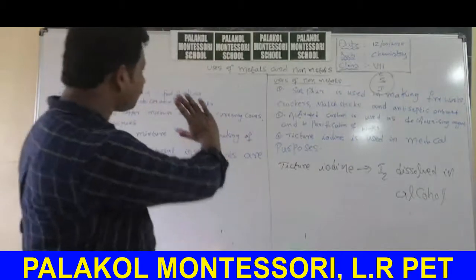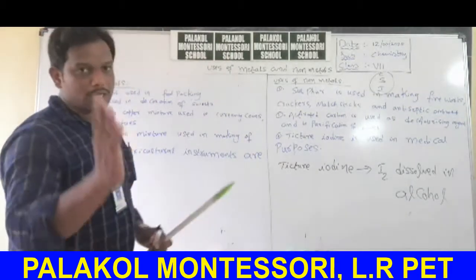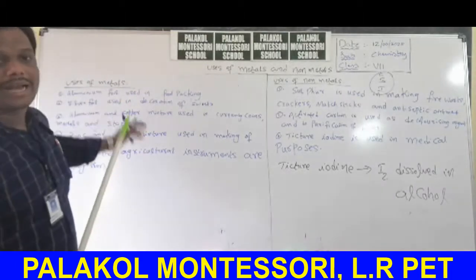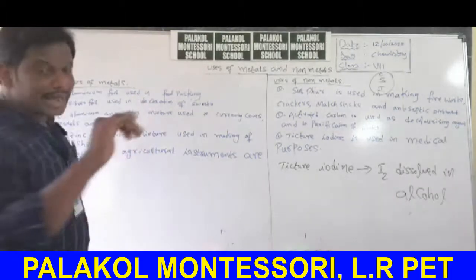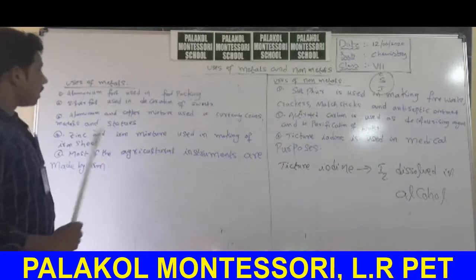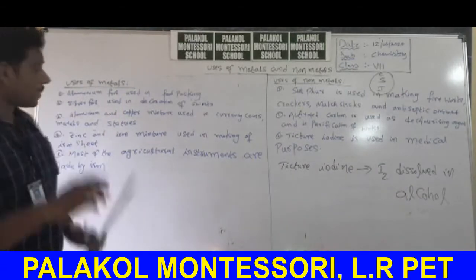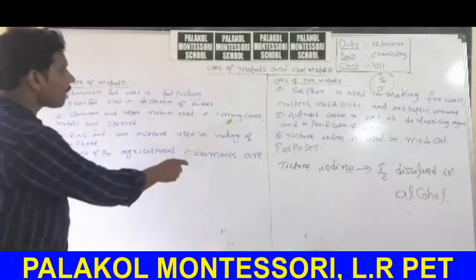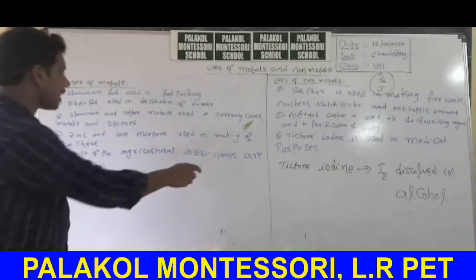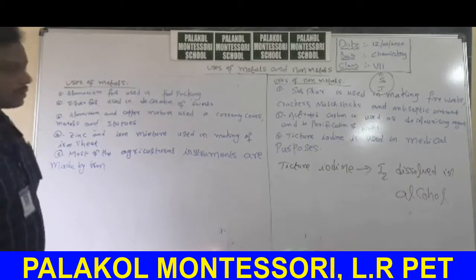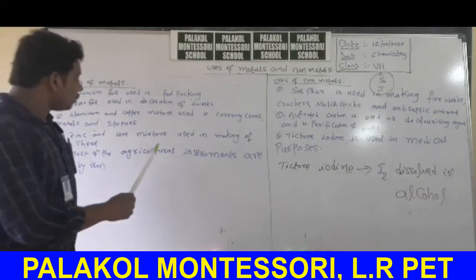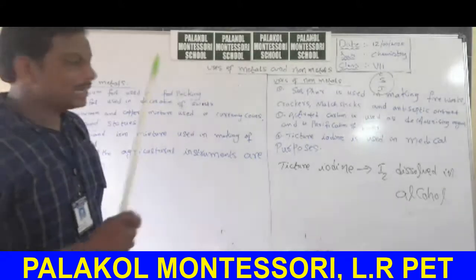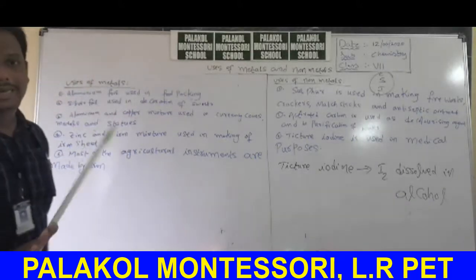This is about uses of metals and non-metals. Once again, the metal used for food packing is aluminium. The metal useful for decorating sweets is silver foil. Aluminium and copper mixtures are useful for the preparation of currency coins, medals and statues. Zinc and iron mixture is useful for preparation of iron sheets. This is about uses of metals and non-metals.